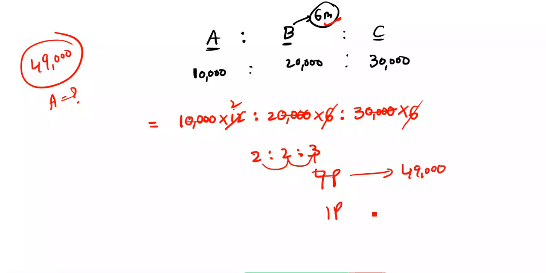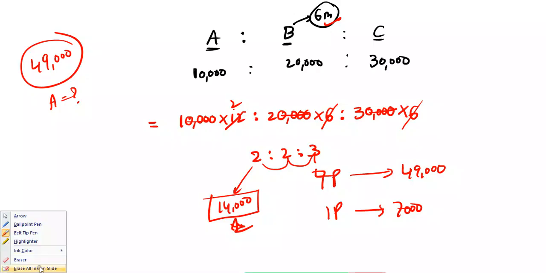Then one part is how much, guys? 7,000. So we have to find out the A share. So 7 twos are 14. And A share is how much, guys? 14,000 rupees, guys. Okay, 14,000 rupees. So కొంచెం డిఫరెంట్గా అడగాలంటే ఇలా అడుగుతుంటారండి. ఓకే, రైట్. లేదు సార్ ఇంకొక మోడల్ కూడా చూద్దామండి క్లియర్గా.